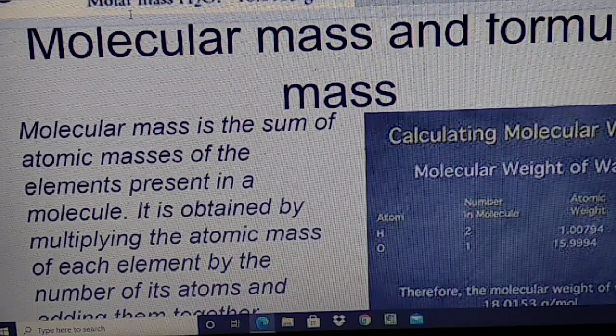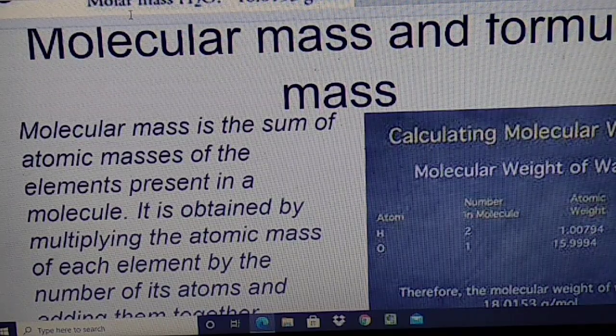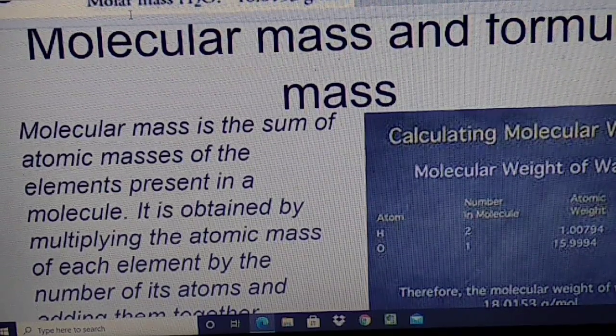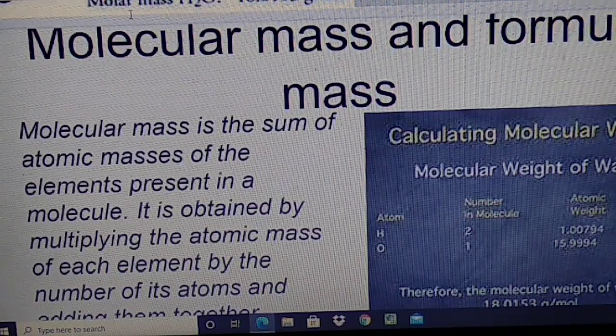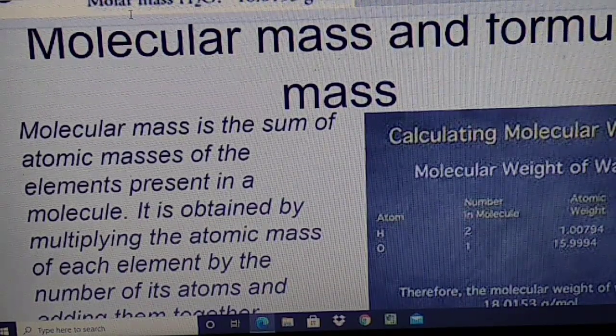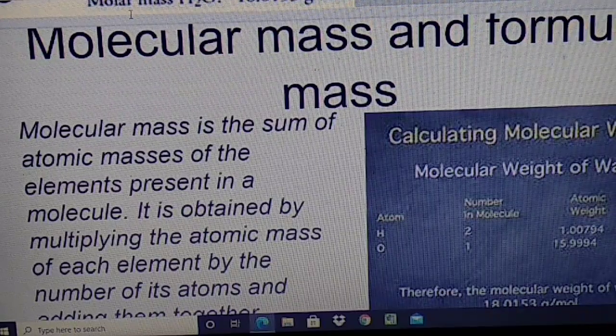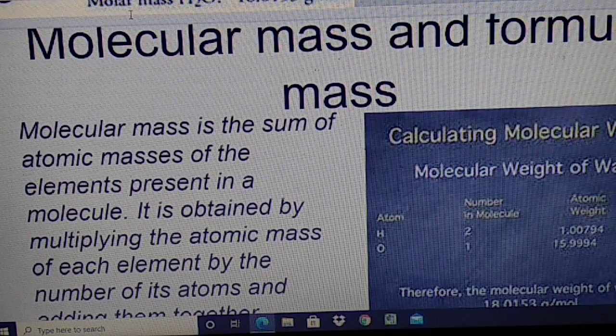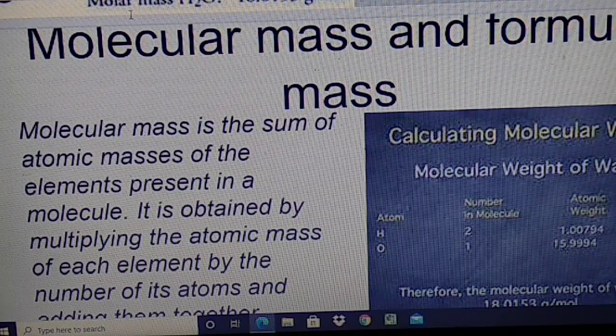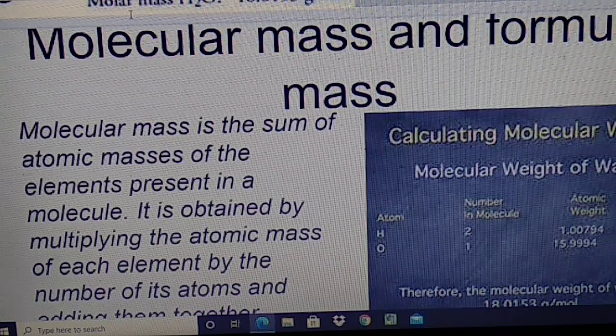So what is the molecular mass of water? 18 gram. How? Because in H2O, 2 hydrogen is 2 gram and 1 oxygen is 16 gram. So 16 plus 2 equals 18 gram. On the right hand side, the calculation of molecular weight is given here, for the hydrogen atoms and oxygen. So 18.0153 grams is the molecular mass of water calculated here.